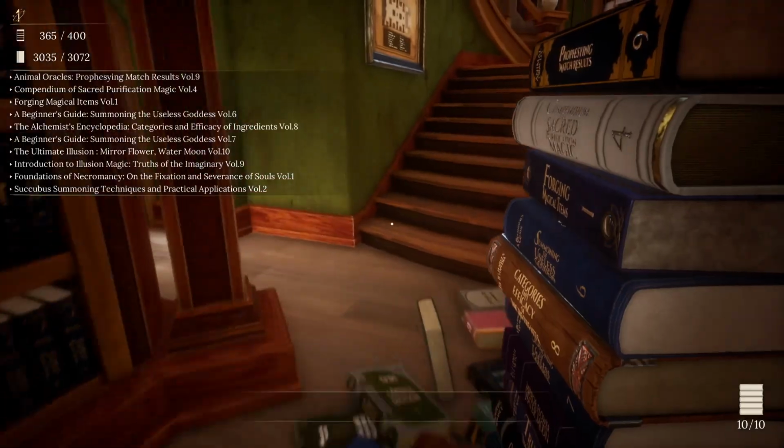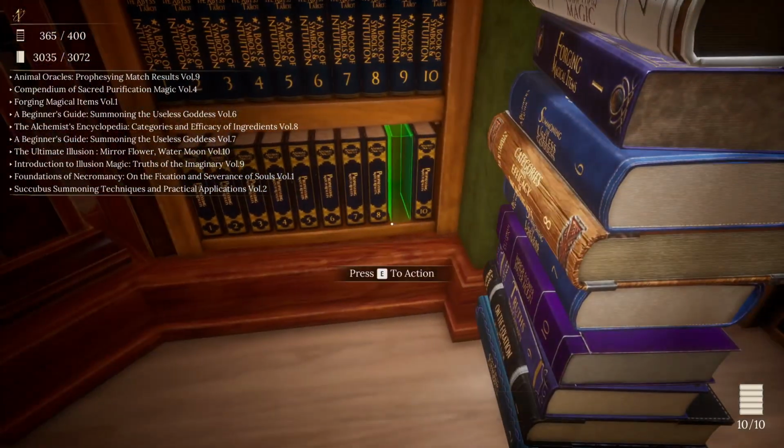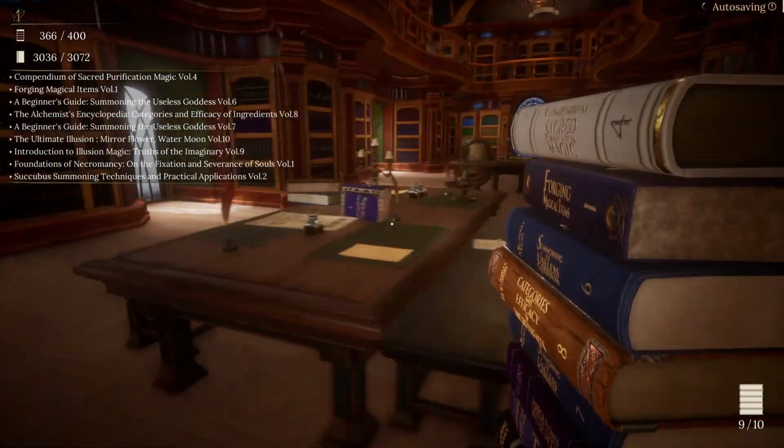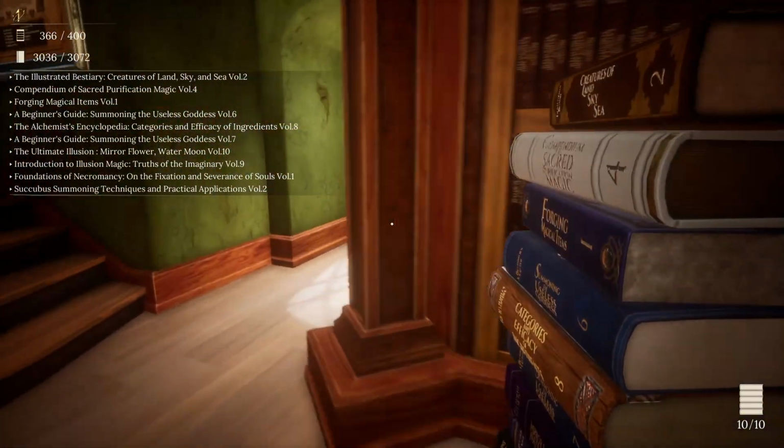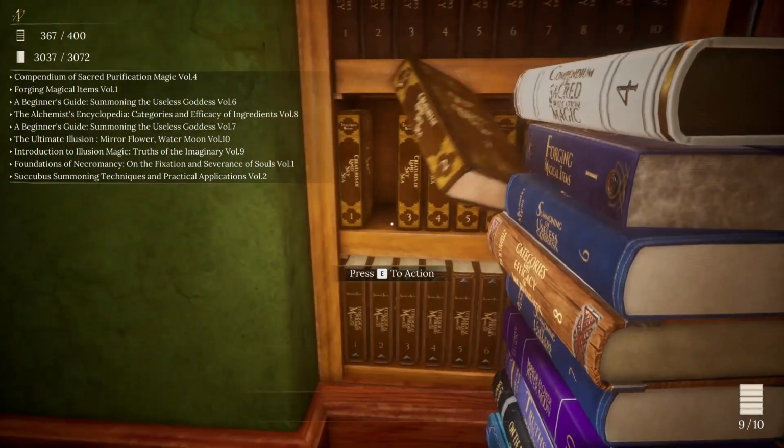So, Analytical Oracles, Prophesying Match Results, Volume 9. Compendium of Sacred Purification Magic, what else do we have here? Illustrated B3 Creatures of Land, Sky, and Sea, Volume 2 goes right there.